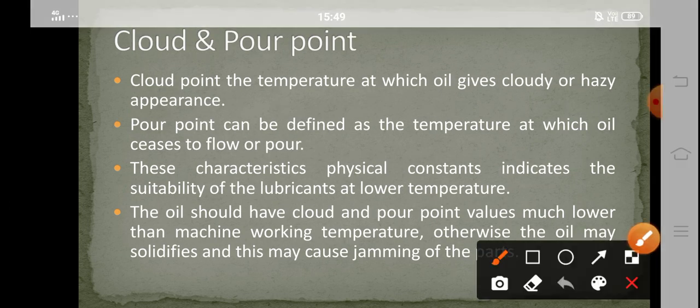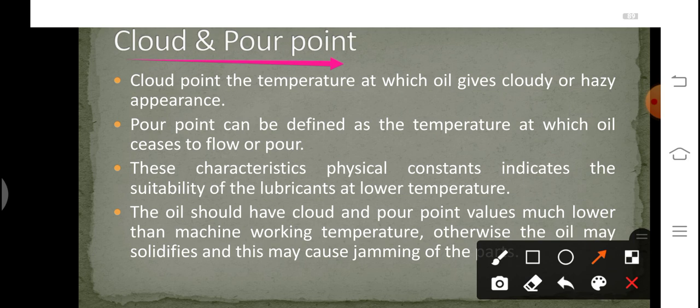Now let us talk about the next property, that is cloud point and pour point. Cloud point is the temperature at which oil gives a cloudy or hazy appearance. So this is the specific temperature at which crystallization begins inside the oil. That is, the waxy substances which are present in the oil begin to crystallize. If we lower the temperature again, then what will happen? We will get a pour point. So what is pour point? Pour point is defined as the temperature at which oil ceases to flow or pour. Finally we will get a temperature at which the whole oil will freeze out. So at this temperature, the flowability becomes zero.